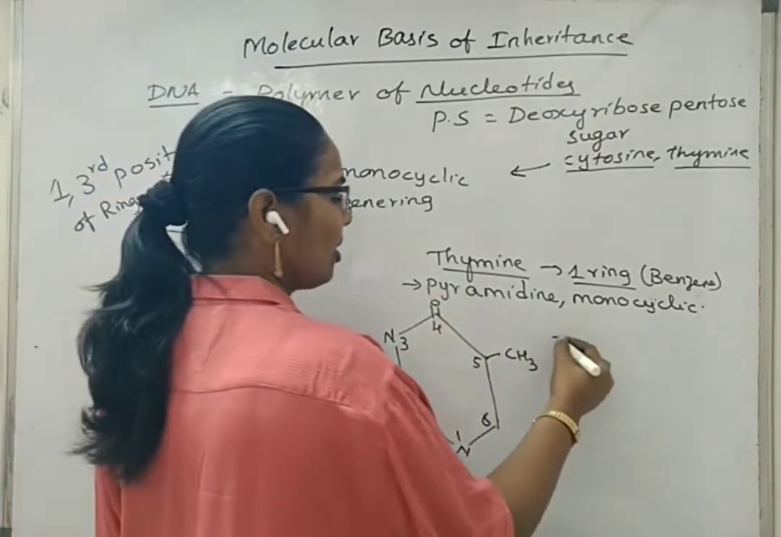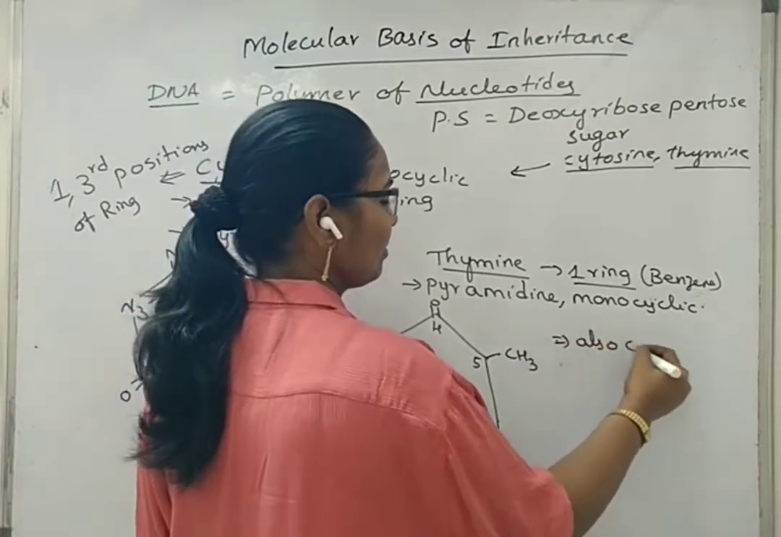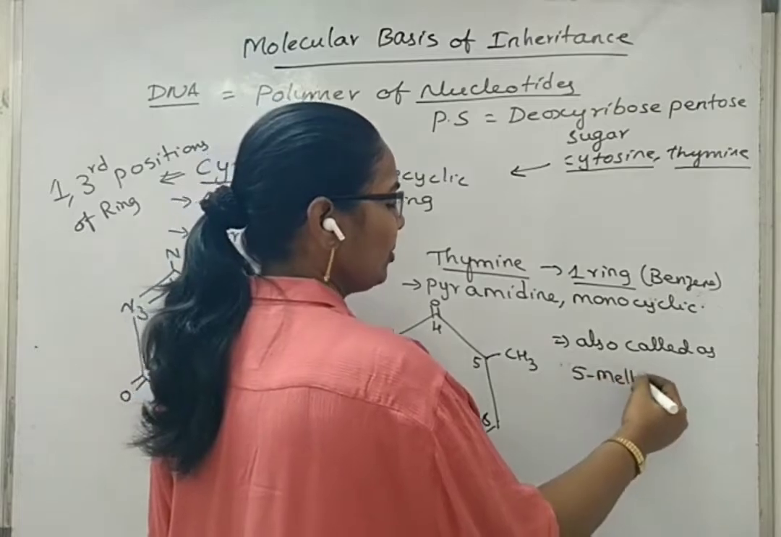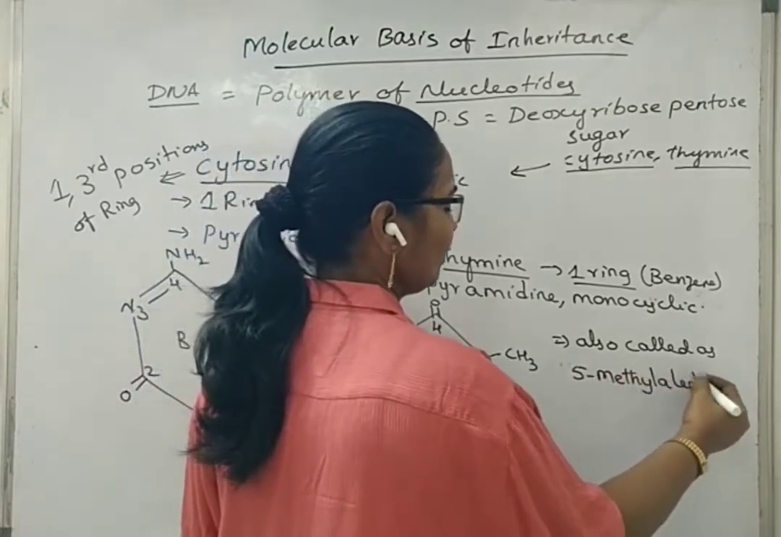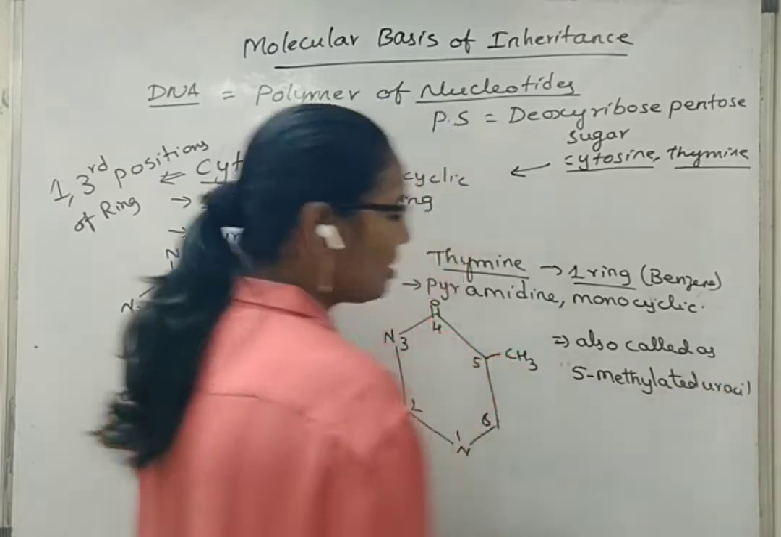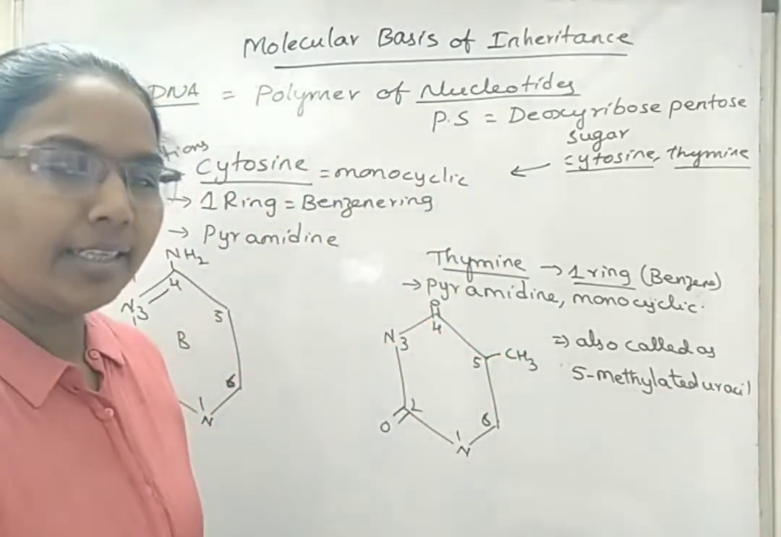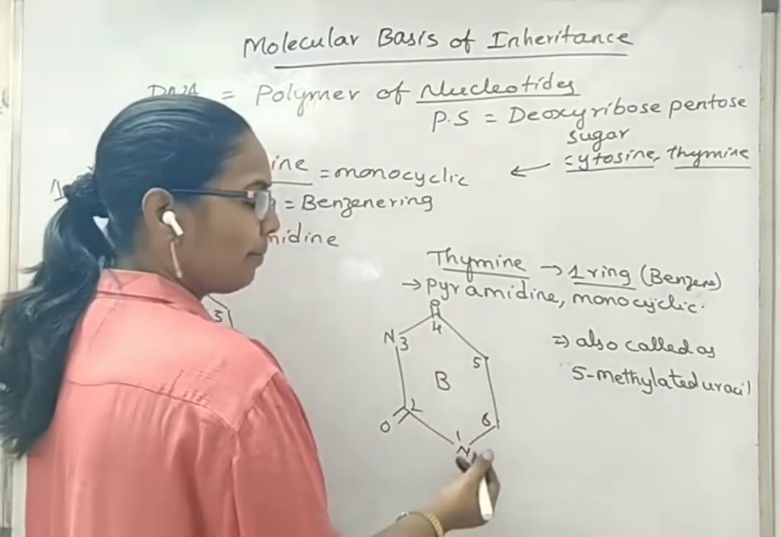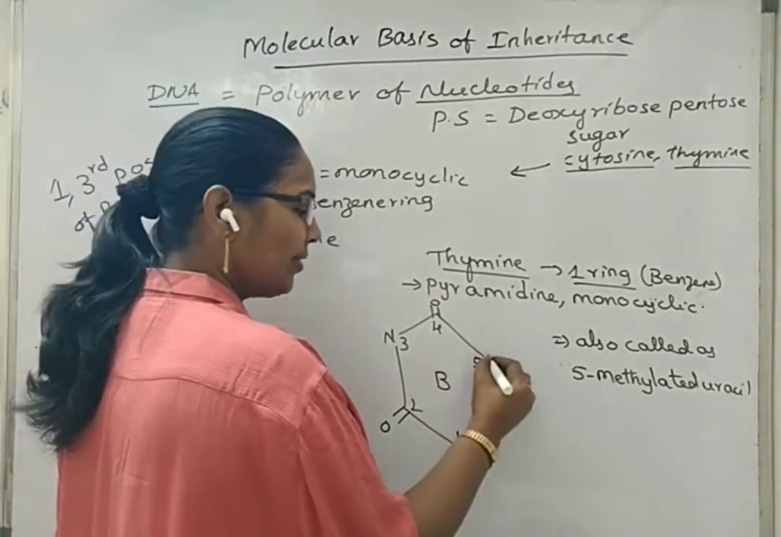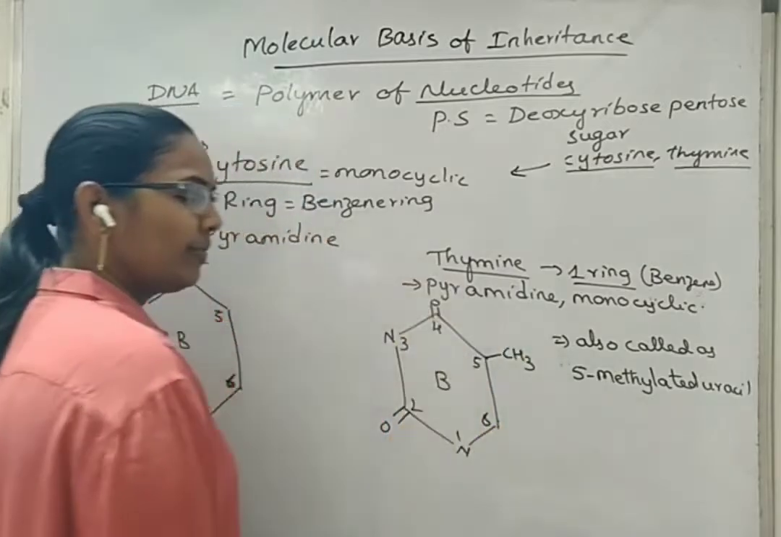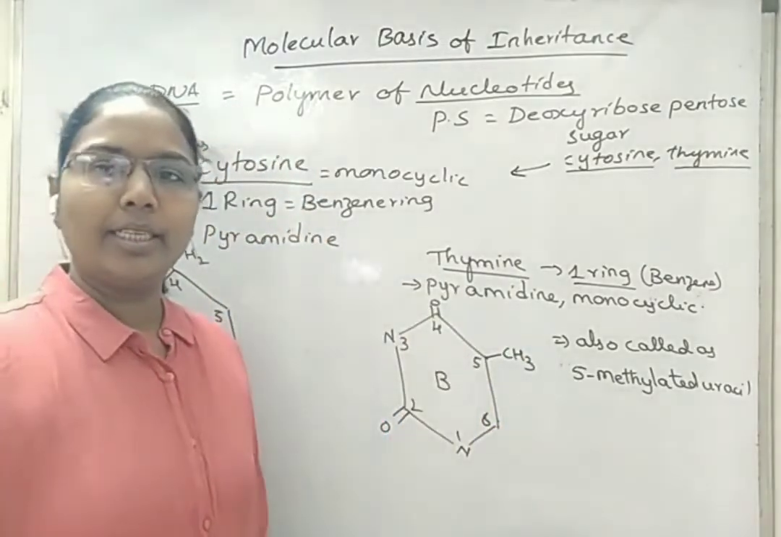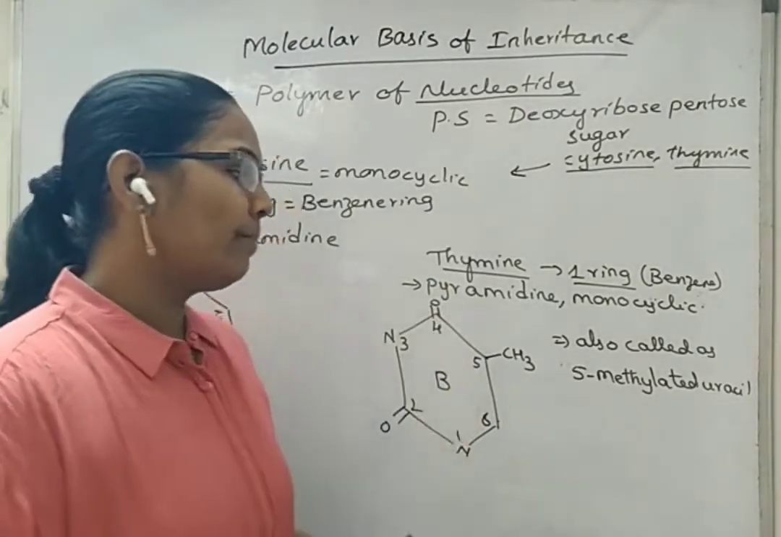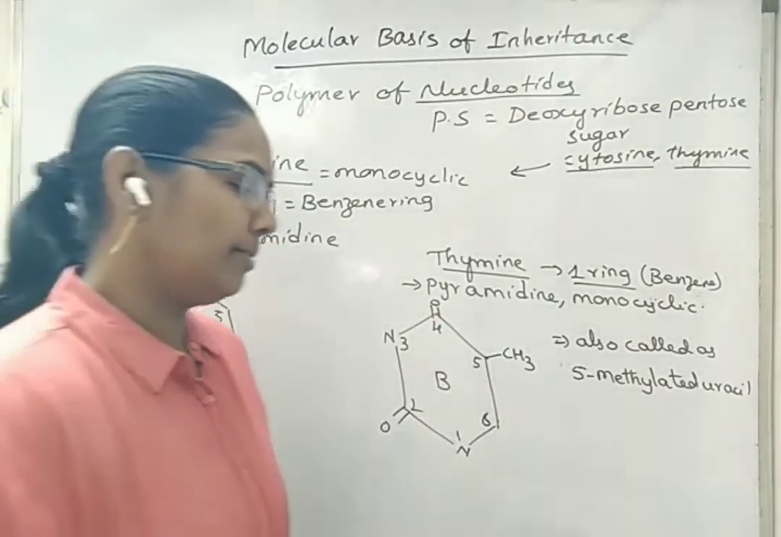Thymine is also called 5-methylated uracil, because uracil in case of RNA does not have this methyl group, then it will be uracil. But the same uracil, if it has attached 1 methyl group at 5th carbon position, then it will be converted into another nitrogen base, that is thymine. So we also call thymine 5-methylated uracil.